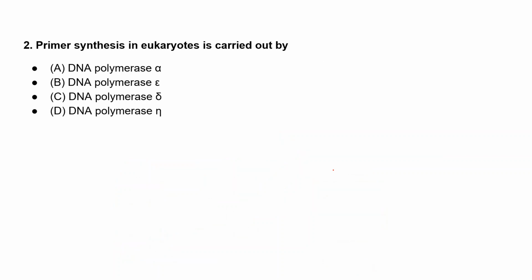Moving to the next question: primer synthesis in eukaryotes is carried out by option A, DNA polymerase alpha, option B, DNA polymerase epsilon, option C, DNA polymerase delta, and option D, DNA polymerase eta. Primer synthesis.